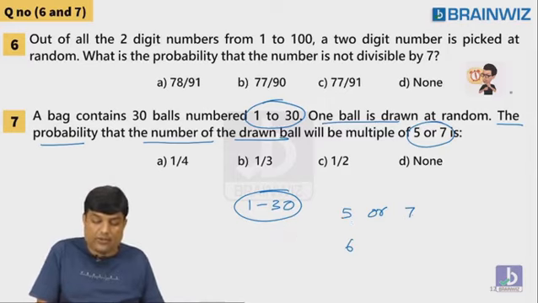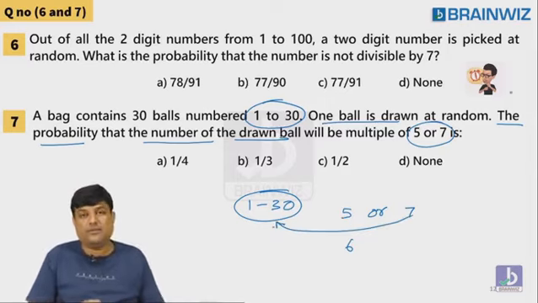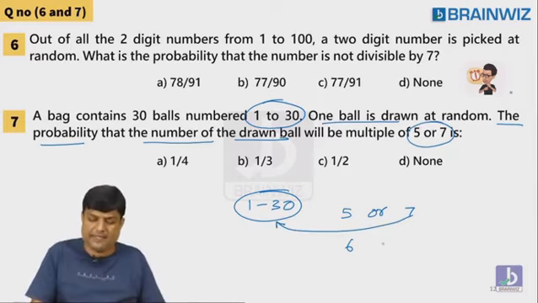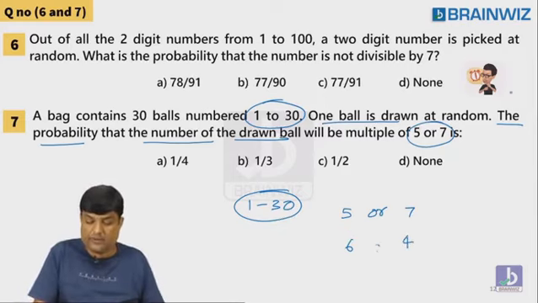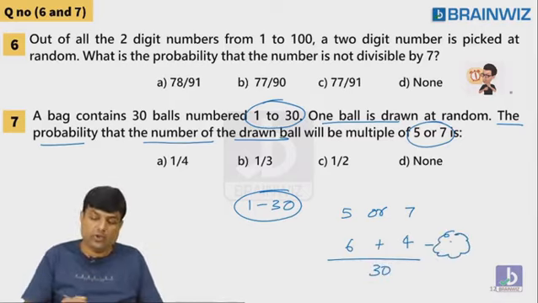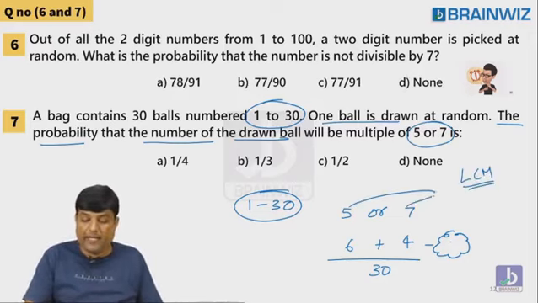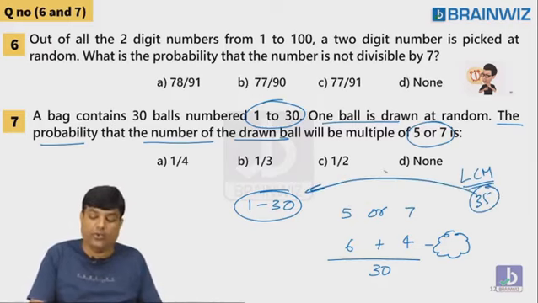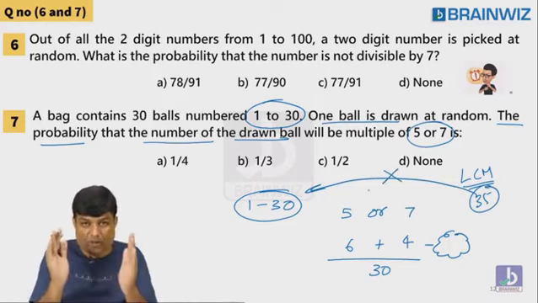So, in this 1 to 30, how many numbers are divisible by 7? 4. 7, 14, 21, 28. Very silly question. 4 numbers. Plus divide by 30. So, minus. Do you think, guys, there is some common number? Yes. The common is LCM. The LCM of 5 and 7 is what? 35. But guys, you tell me, do you think 35 number is available in this 1 to 30? No, it's wrong. The limitation is only 1 to 30.